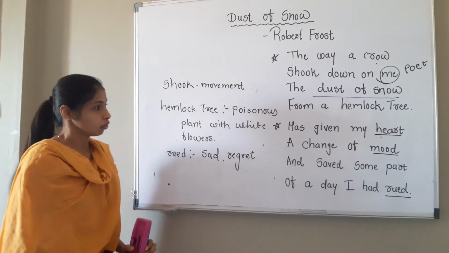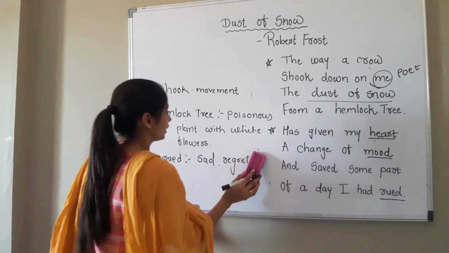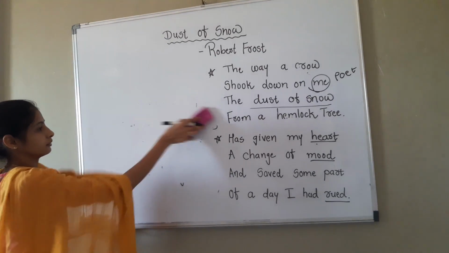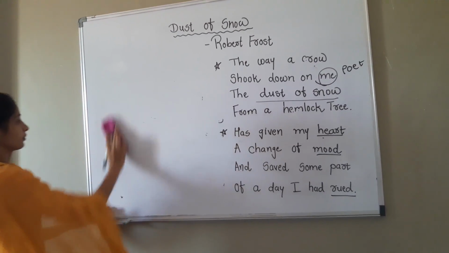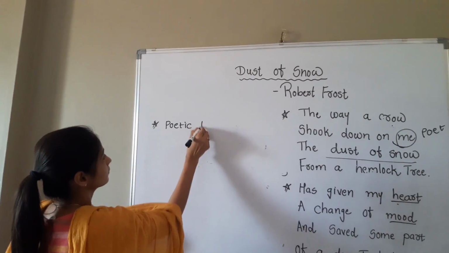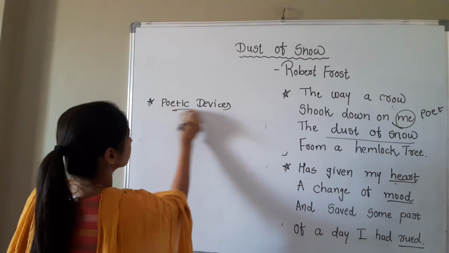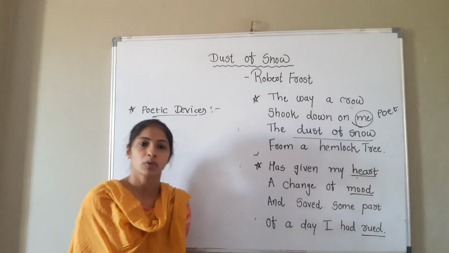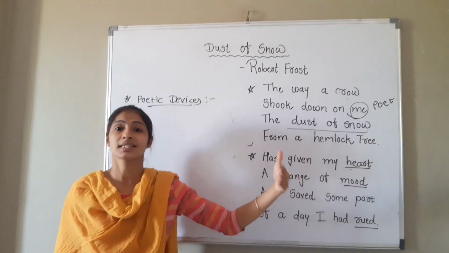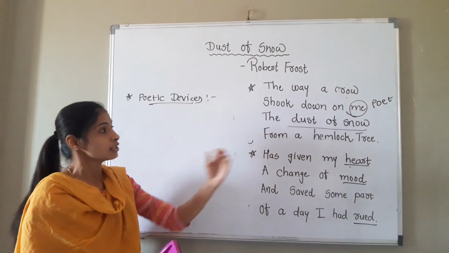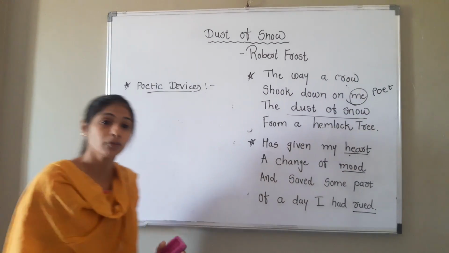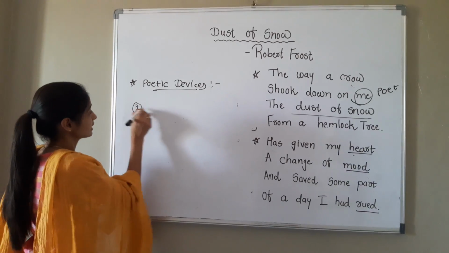So the explanation here is over. Now we will discuss its poetic devices. Now you people know what poetic devices are. Poetic devices means how the poet is writing this poem by using a few figures of speech. See, in the first stanza and also in the second stanza, there are rhyming words. So the first point is rhyming words.